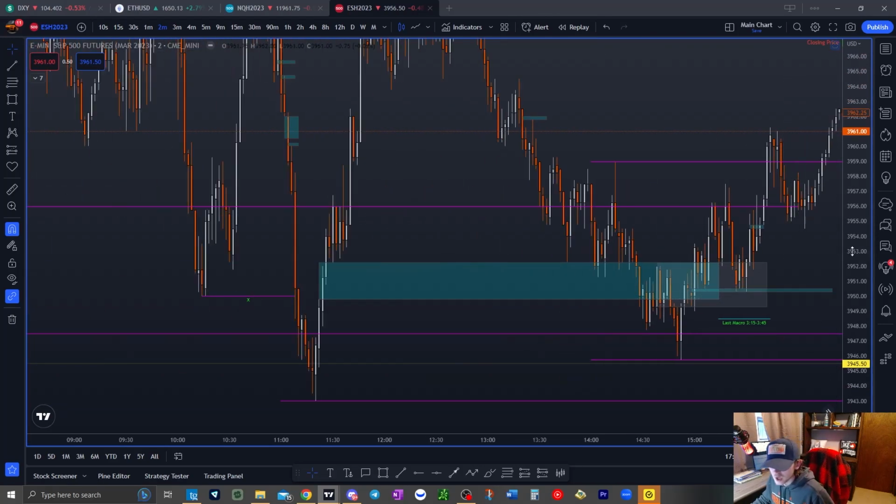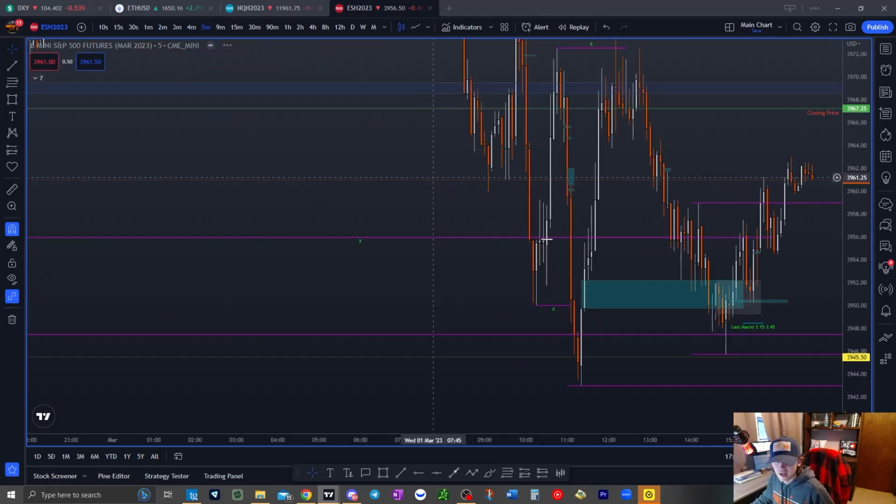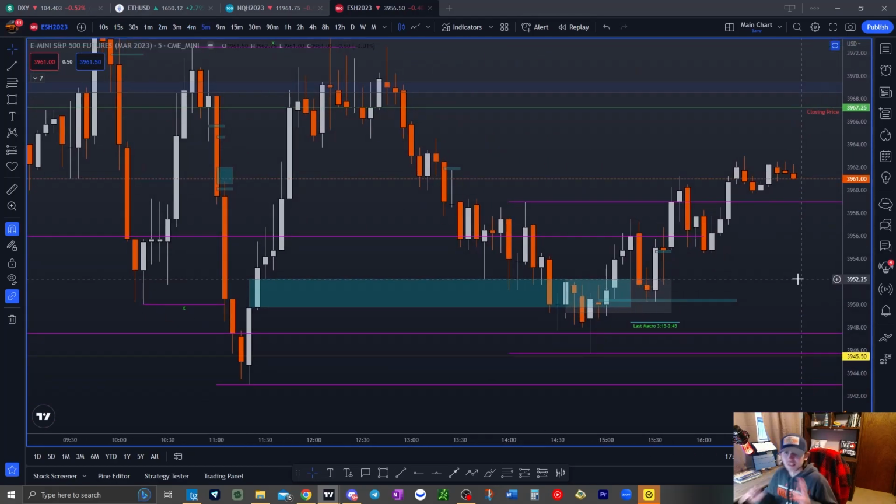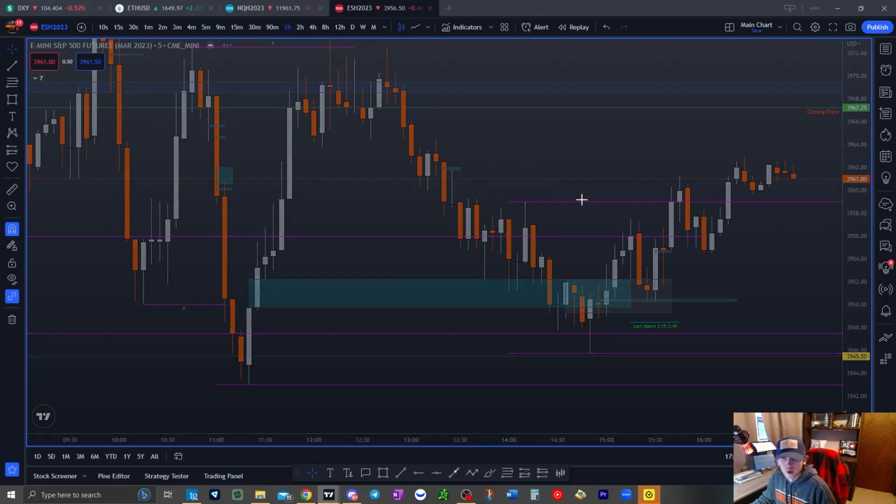You can really get in your emotions with this one, because sticking to the higher time frame will really keep your emotions out of it. Stick to the 5-minute. When you know your bias is bullish, when you have these equal highs sitting up within here, these equal highs, this equal high, we have our 1 hour fair value gap.